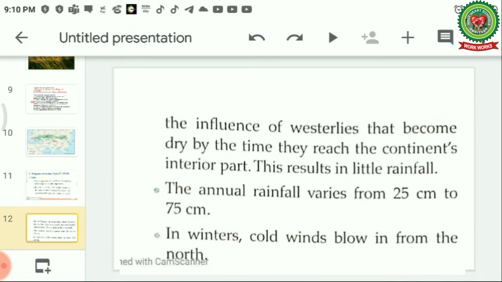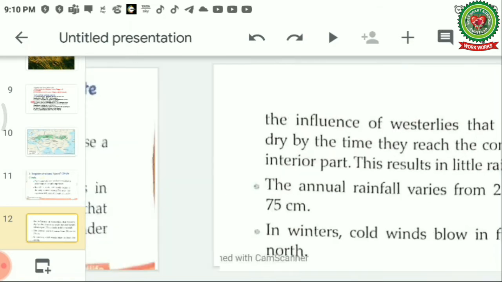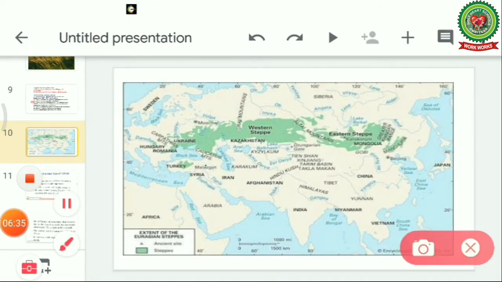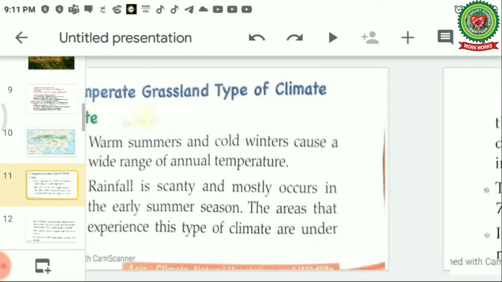The annual rainfall varies from 25 centimeters to 75 centimeters. In winters, cold winds blow in from the north. As the part is very near to Russia, very near to the poles, the cold winds which are blowing from the polar areas influence this part, and so the winters are quite cold over here.